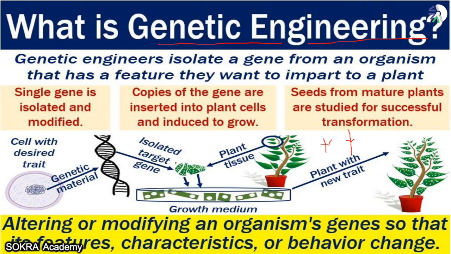Now what will you do with these two plants? Your requirement is that your plant should be bigger in height and it should produce a lot of flowers. So you will try to combine them together. I will take this short plant's characteristic of having a lot of flowers, and I will pick out the characteristic of this plant which is long height. I will mix them together and I will get a plant which is bigger in height and which produces a lot of flowers. So that is what genetic engineering is.